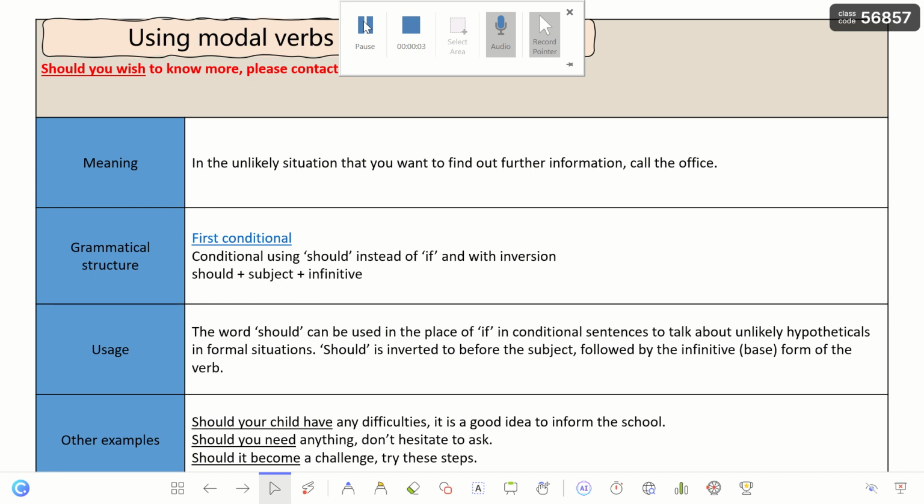Okay, so hello everyone. In this video, I'm going to cover a rule that I noticed I haven't covered with you ladies during our revision. It talks about conditional when, not mixed conditional, and it focuses on using modal verbs instead of if in sentences, and more specifically, using should instead of if. So let's just go over the rule.